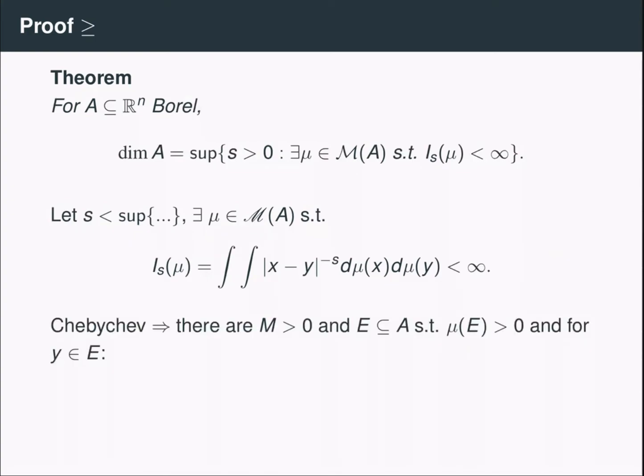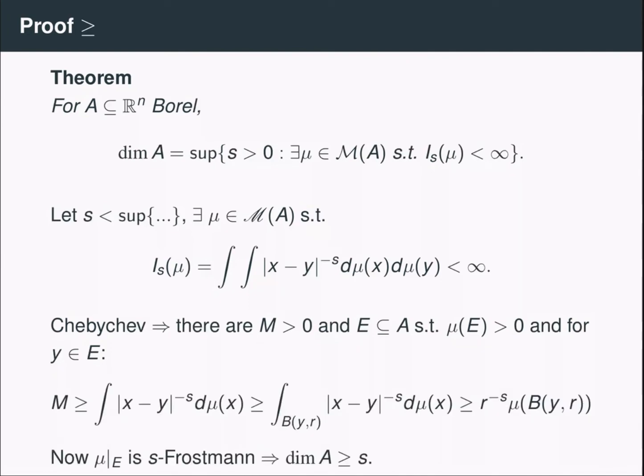Specifically, Chebyshev's inequality implies that there is a constant M and a subset E of positive measure such that for all y inside this set, this integral is bounded by the number M. Now, if I restrict my attention just to the ball centered at y of radius r, then |x - y| is at most r, which means that |x - y| to the minus s is at least r to the minus s.